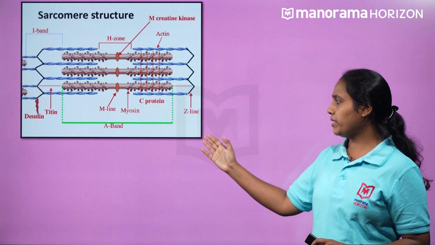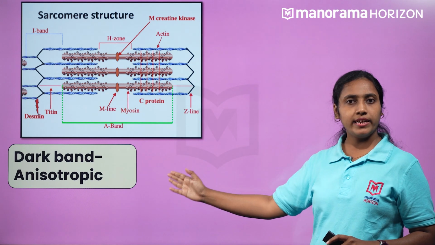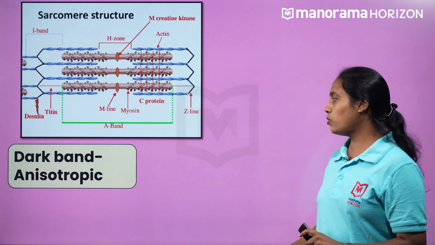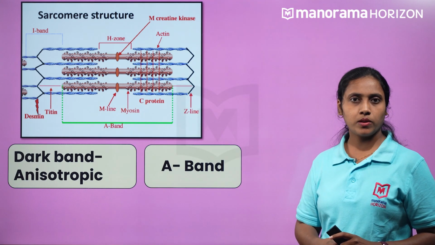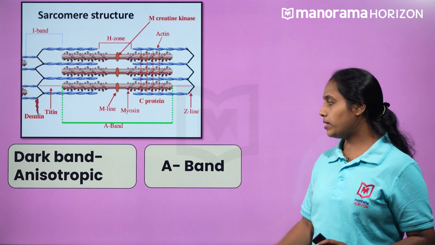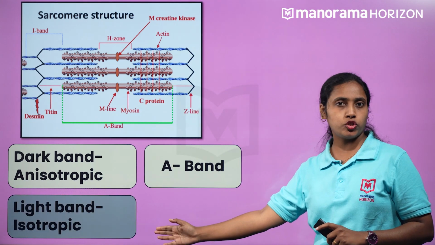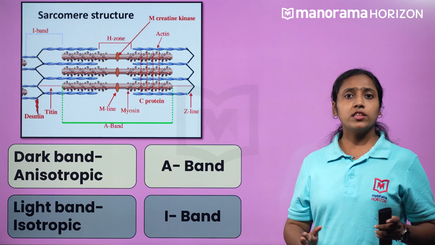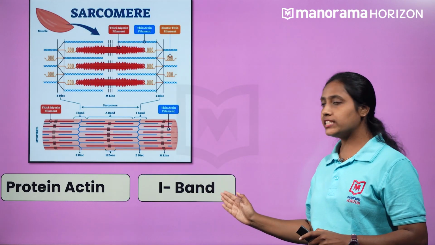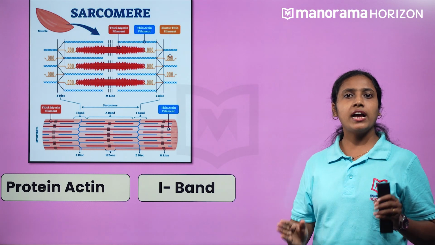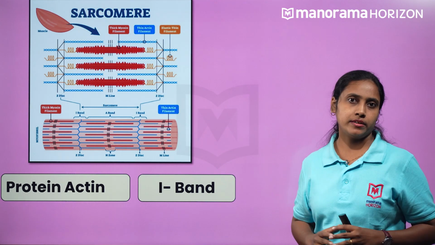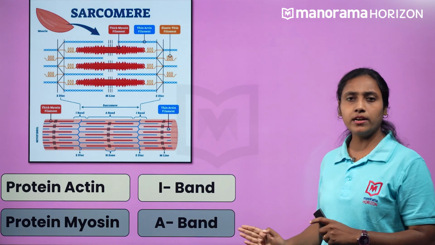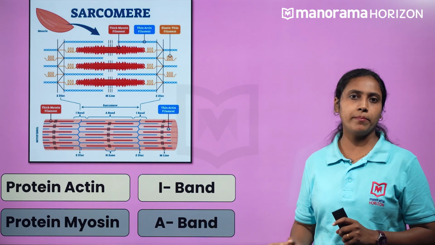If you check the image, the dark band is anisotropic, so it is known as A band. Whereas the light band is isotropic and it is known as I band. The protein actin is seen in the I band and they are thin filaments. Whereas myosin is seen in the dark band, that is A band.